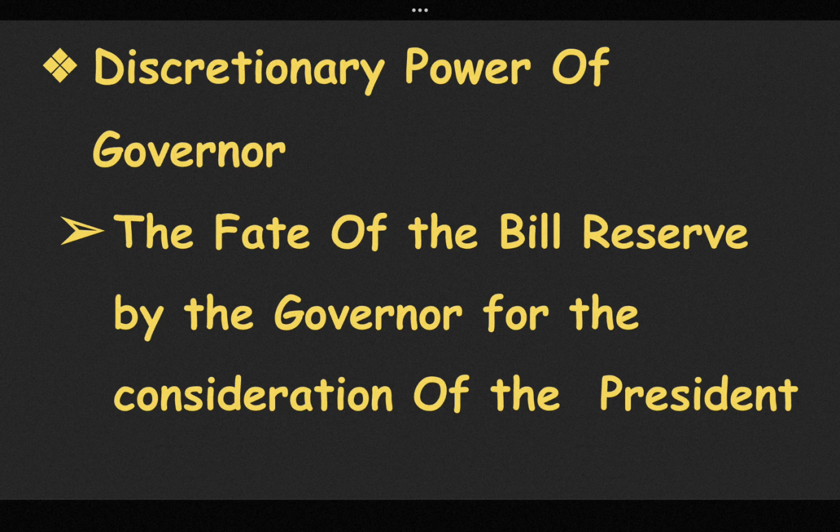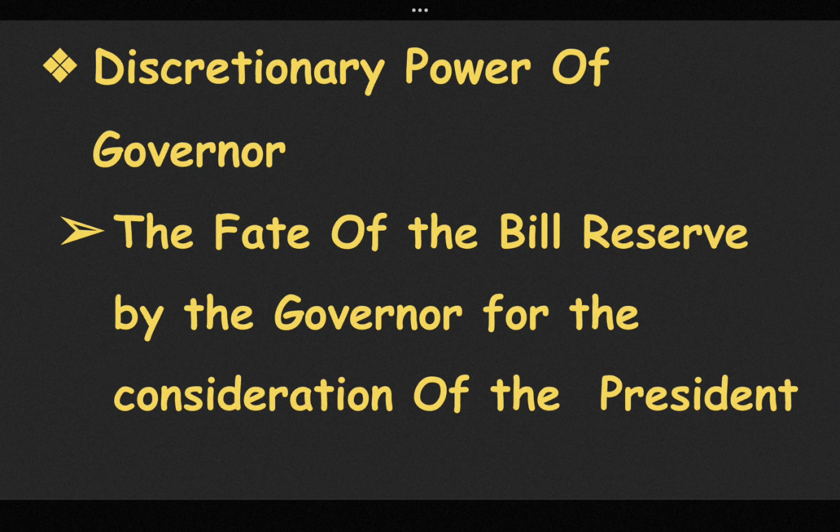Article 163 clause 1 holds that there shall be a council of ministers with the chief minister as the head to aid and advise the Governor in the exercise of his functions, except in so far as the Governor under the Constitution is required to act in his discretion.